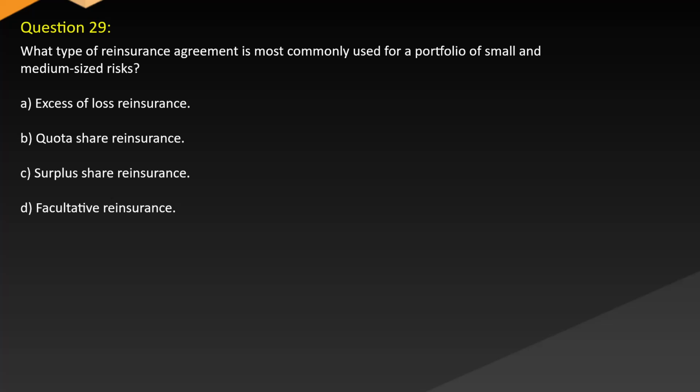Question 29. What type of reinsurance agreement is most commonly used for a portfolio of small and medium-sized risks? A. Excessive loss reinsurance. B. Quota share reinsurance. C. Surplus share reinsurance. D. Facultative reinsurance.